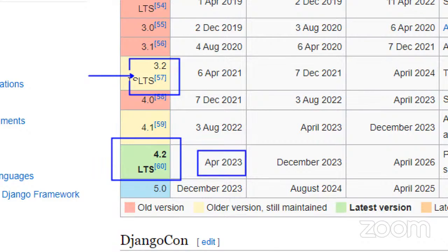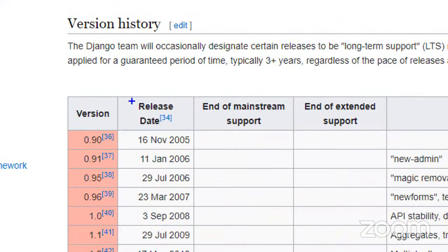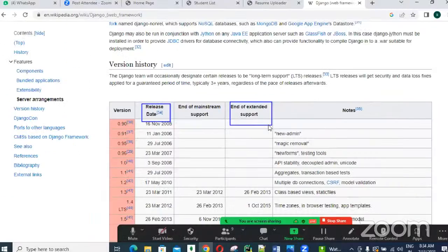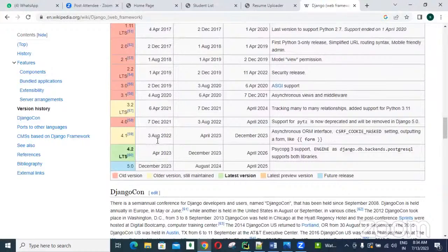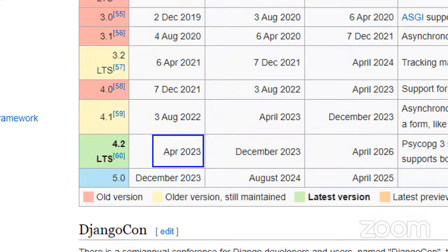April 2023, guys. See, release date. Okay, end of extended support, up to which date they are supporting. So in April 2023 only, they released 4.2, guys. And up to April 2026, meaning the coming three years, they will support this one.